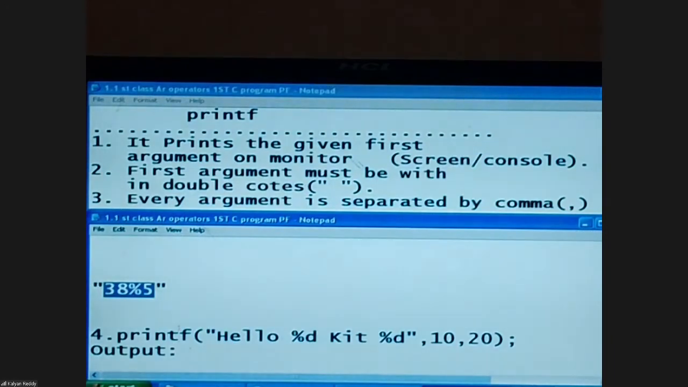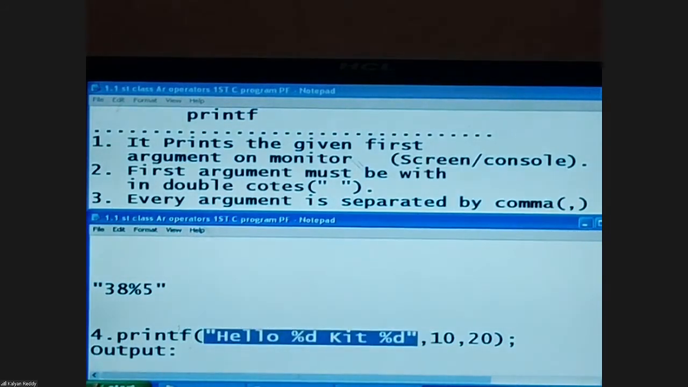Understood? Now the required terminology: 38 mod 5. If it is like this, now the required terminology: 3, 8, percentage, 5. Here the center thing is within double quotes. So pronounce the symbol name. "HELLO space percentage T space KIT percentage T", 10 comma 20.